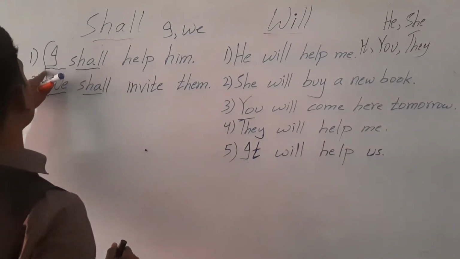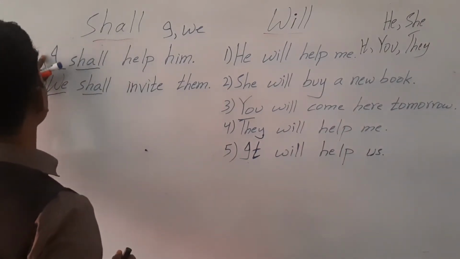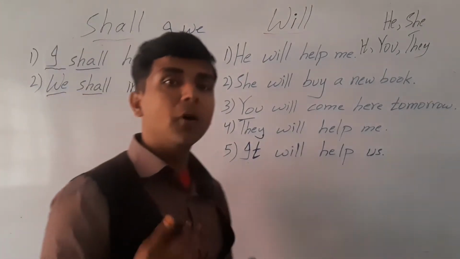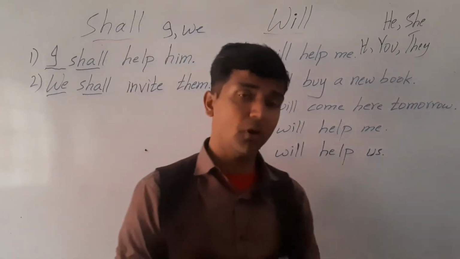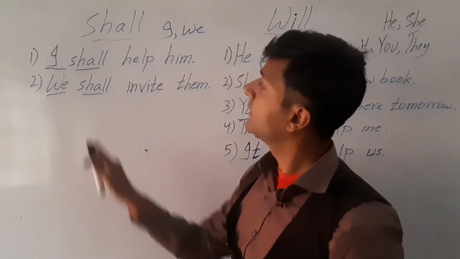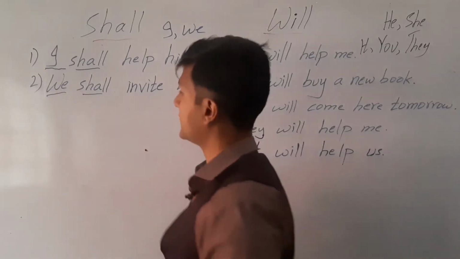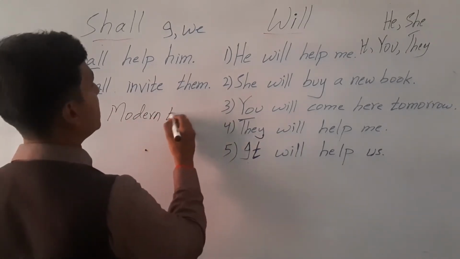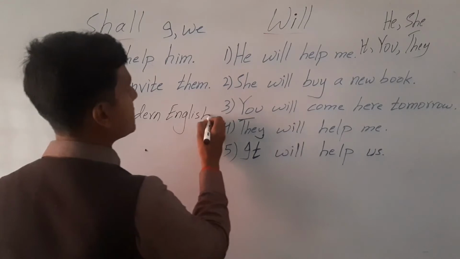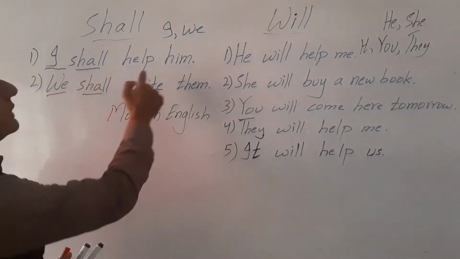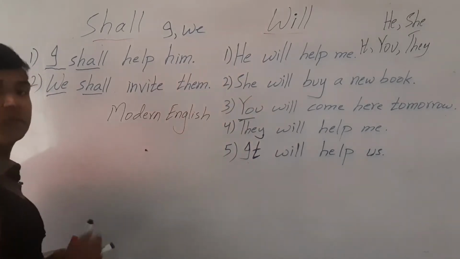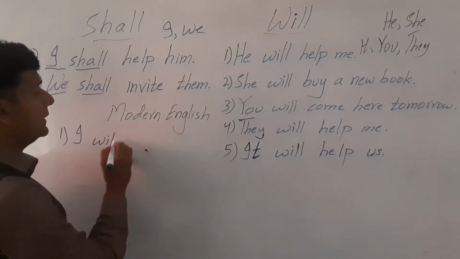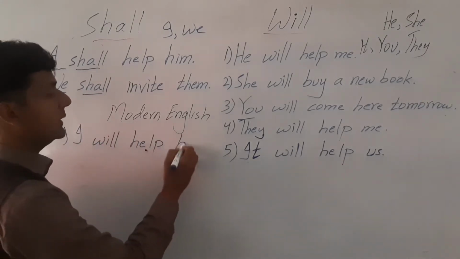Dear friends, let's take some other examples. According to the modern English rule, in modern English we use will also with I and we. For example, I shall help him becomes I will help him.